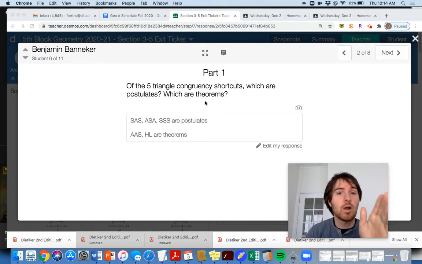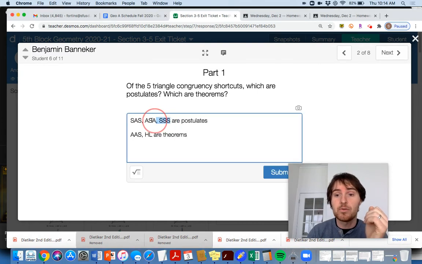Okay, so we're going to look at one person's exit ticket. They did pretty well in the first several problems in here. I think they made some mistake here on part 6. But just real quick, in case you need to revise yours, here are the answers to part 1. The 5 triangle congruency shortcuts. What are your postulates? What are your theorems?